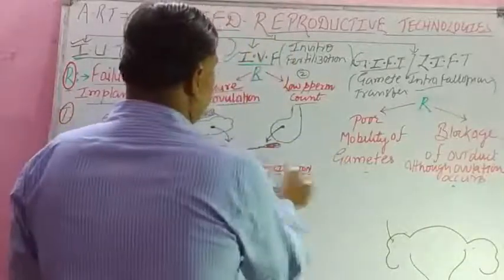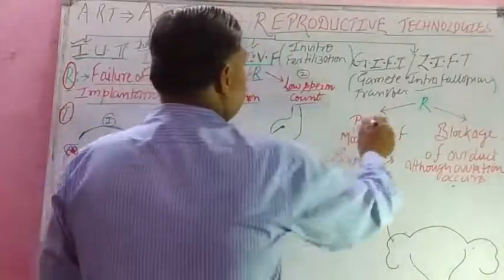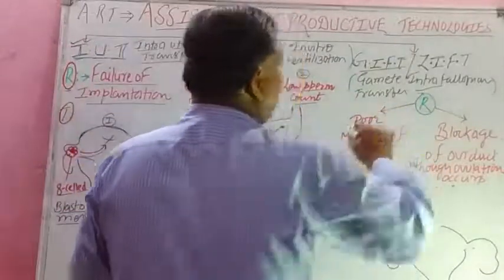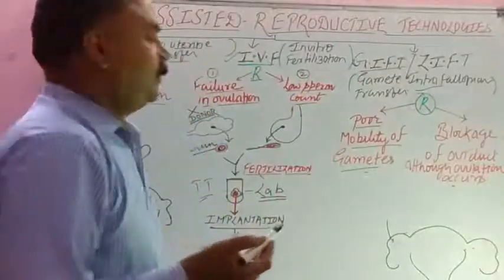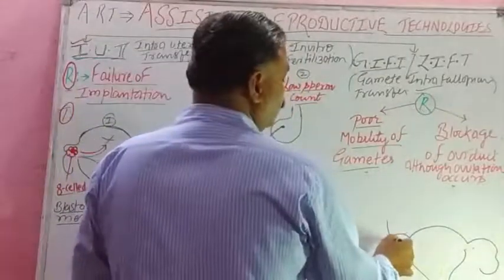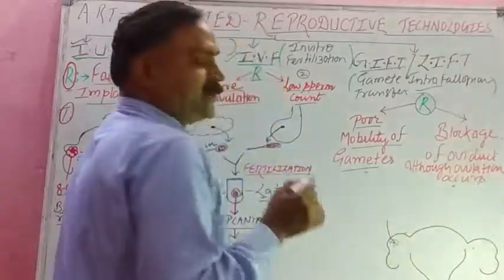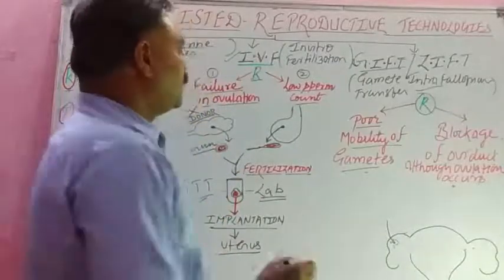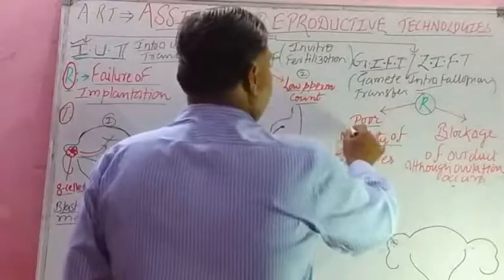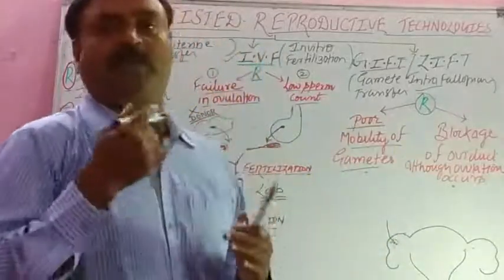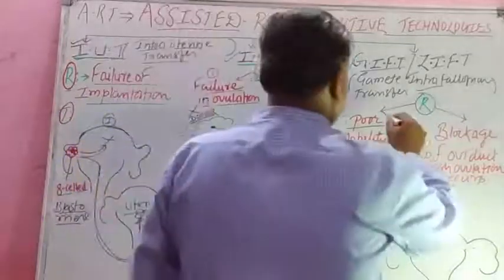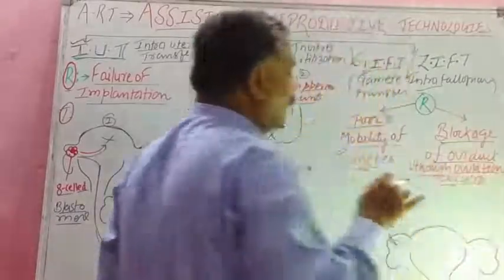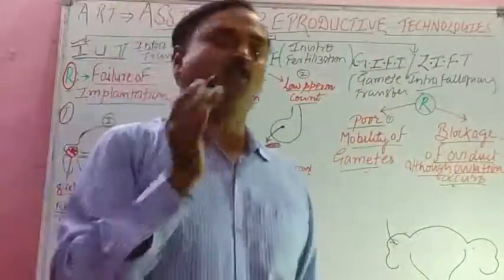Student, in the beginning the diagram is the same and the reason is what? Here the reason is poor mobility of the gamete, because gamete intrafallopian transfer means the gamete cannot move up to the fallopian tube, because the site of fertilization, F for fertilization, F for fallopian tube. So the site for fertilization is the fallopian tube. So first reason is poor mobility of the gametes, isn't it? And second reason is blockage of the oviduct. Although ovulation occurs, there is blockage of the oviduct.